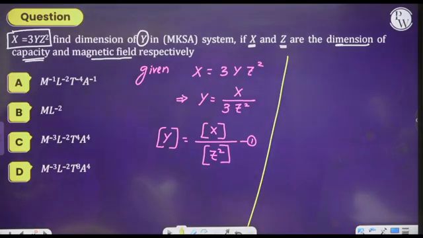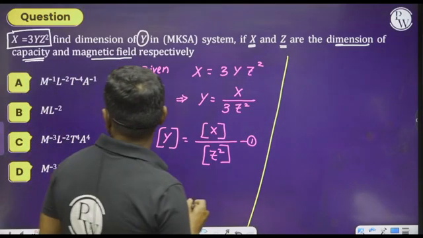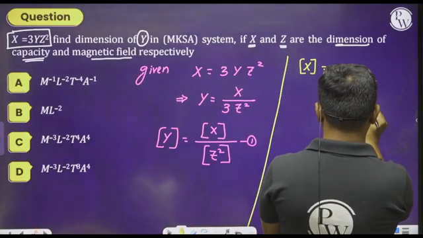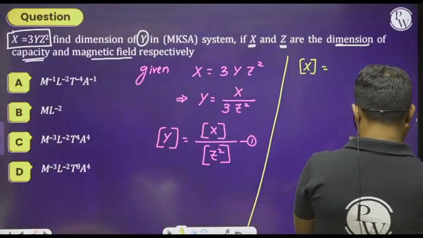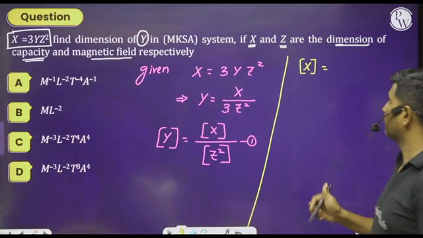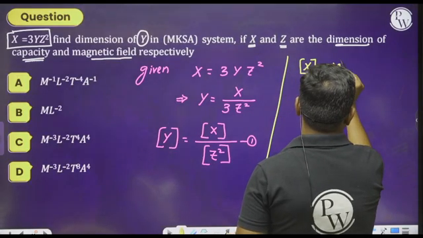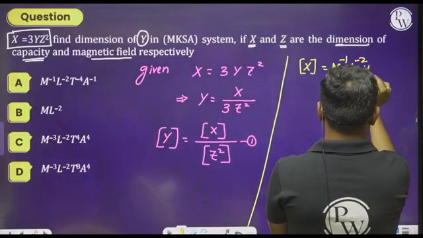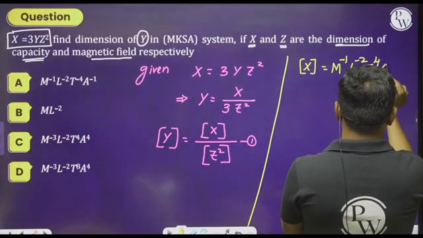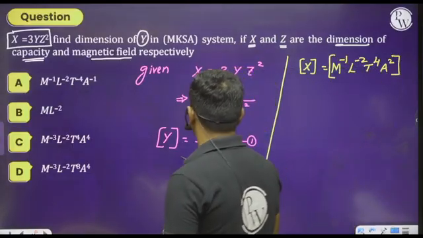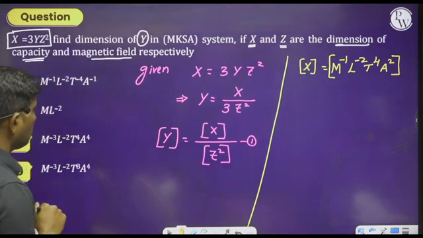Capacitance, that is x, will have the dimensions M to the power of minus 1, L to the power of minus 2, and T to the power of 4, A square. That is the dimensions of capacitance. Now what are the dimensions of z? Z indicates magnetic field.